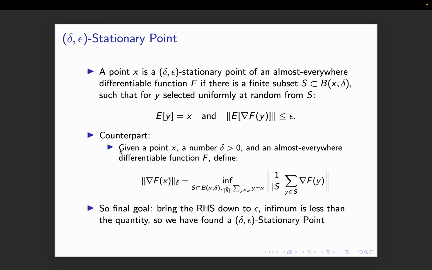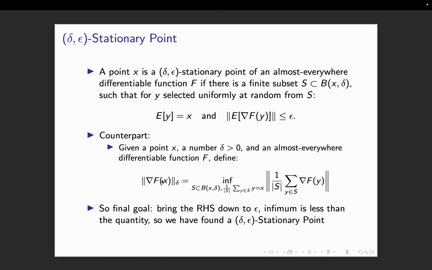So another definition of this is, given a point x and a number delta and an almost differentiable function f, the gradient norm of f in the delta ball is the infimum over all finite subsets centered at x within a ball of radius delta, of the norm of the average of the gradients at those points. So the final goal will be to bring the RHS, just this part, down to epsilon, and the infimum is always less than that quantity. So we have found a delta epsilon stationary point x.